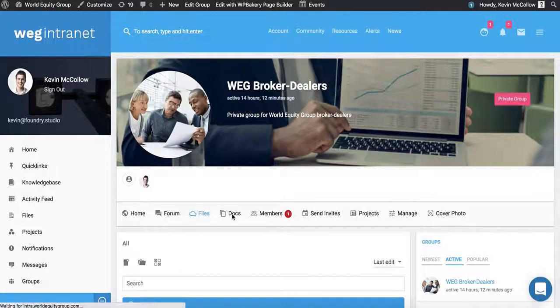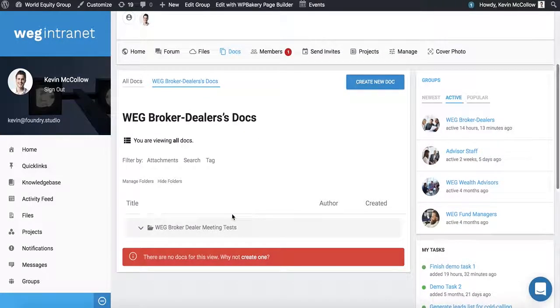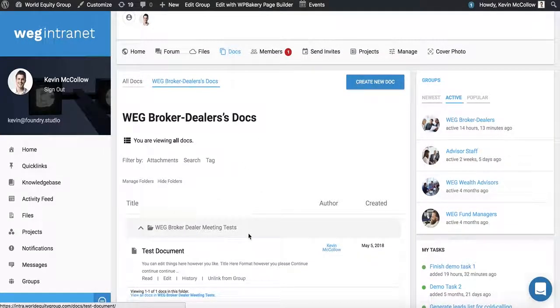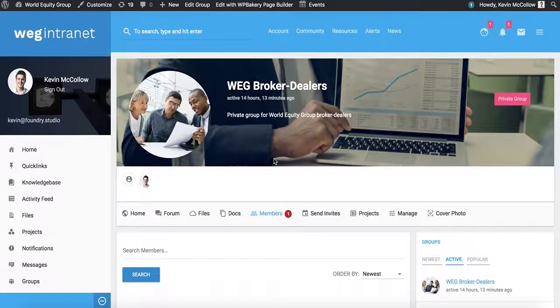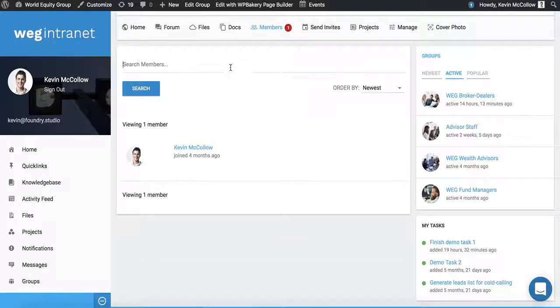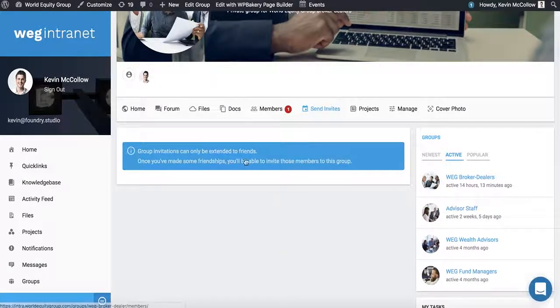This is the collaborative doc. So say we had kind of an intra-group meeting and we wanted to take notes on said meeting. We could create a doc that would be automatically visible to anyone within this group. Indeed, presently we only have 1 member, but any admin of the group, like myself, would be able to invite new members by sending said invites. So this is where anyone within the company directory would be invited.